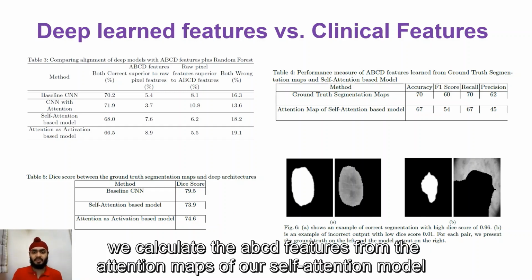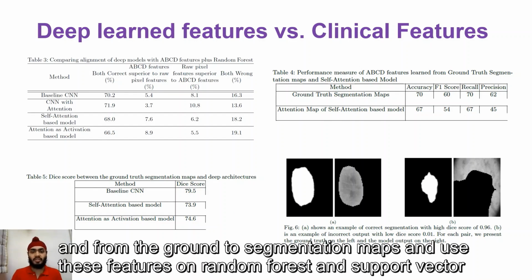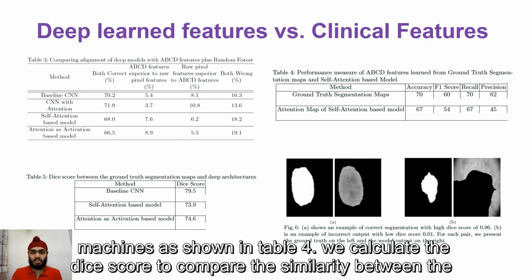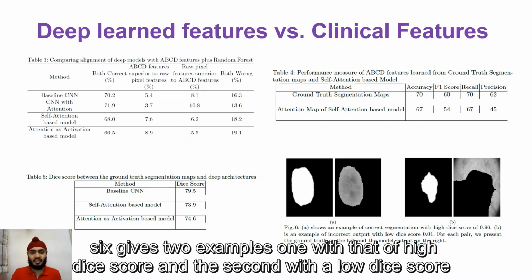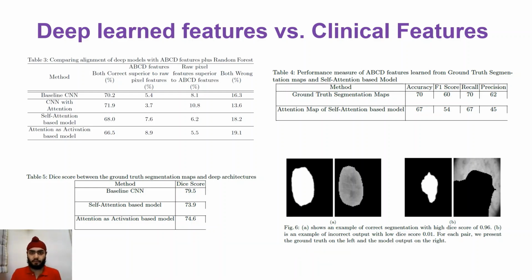We calculate the ABCD features from the attention maps of our self-attention model and from the ground truth segmentation maps and use these features on random forest and support vector machines as shown in table 4. We calculate the DICE score to compare the similarity between the ground truth segmentation maps and the deep learned model attention maps as shown in table 5. Figure 6 gives 2 examples, one with a high DICE score and the second with a low DICE score.